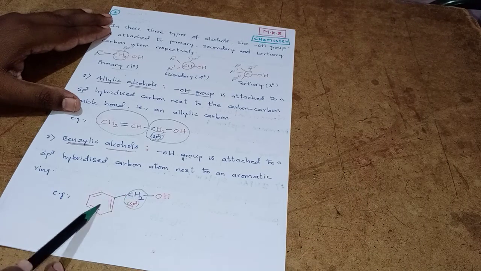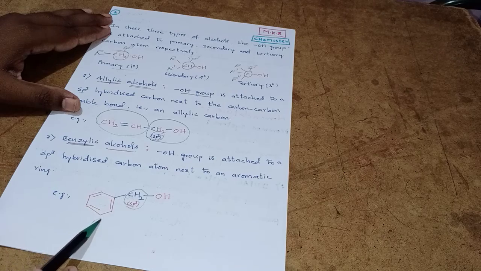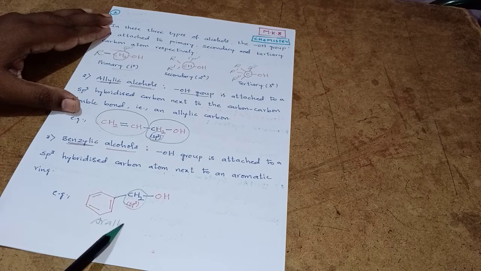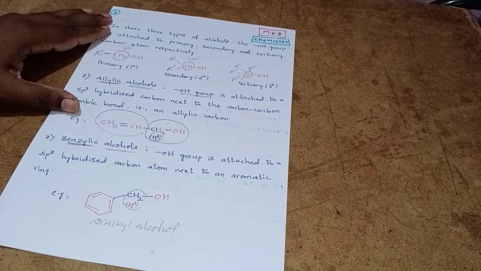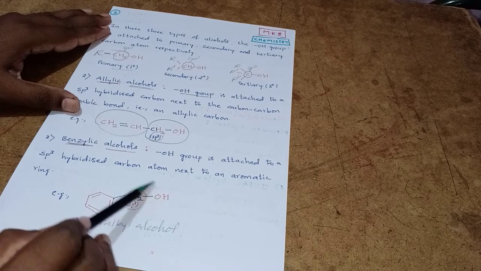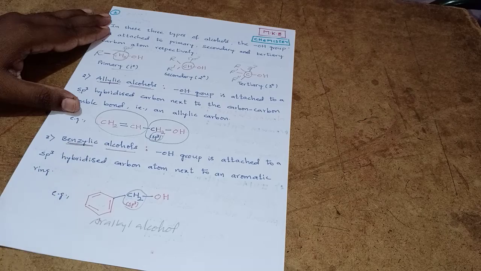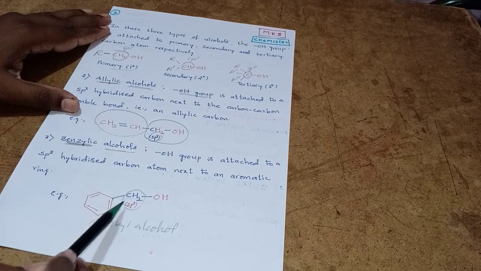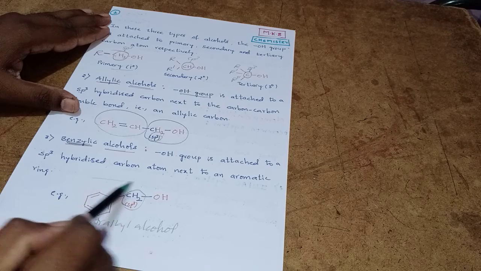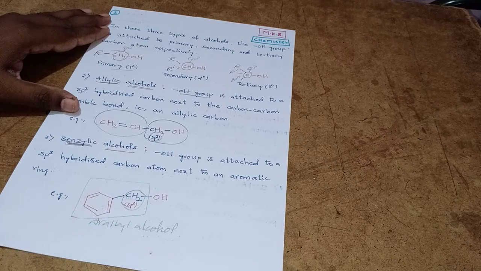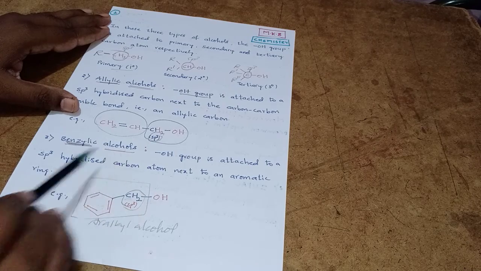So collectively it is an aralkyl alcohol. Particularly, this type of alcohol is called benzylic alcohol. Benzylic group means benzene connected to CH2. This group is called benzylic, and with OH it is the alcohol.